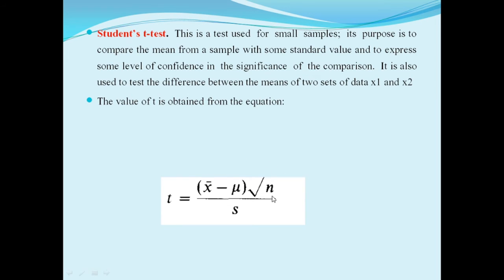It is then related to a set of t tables. This t value is related to a set of t tables.